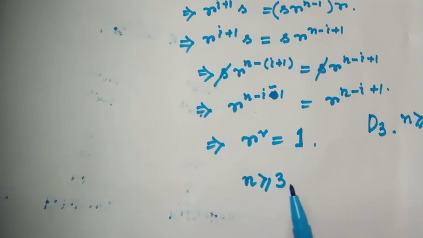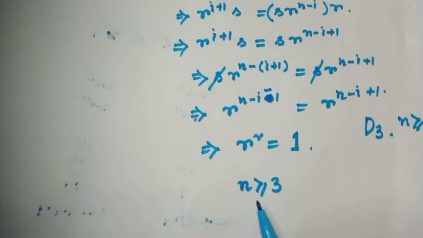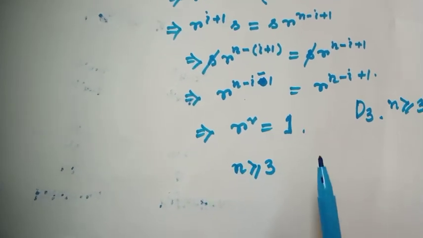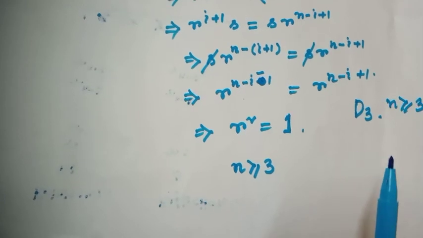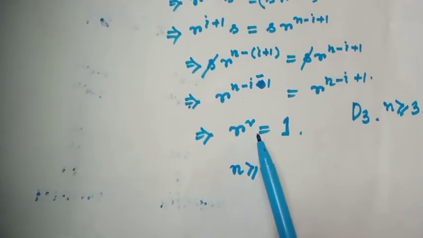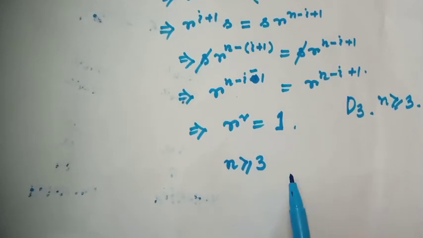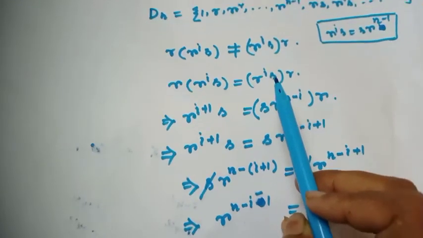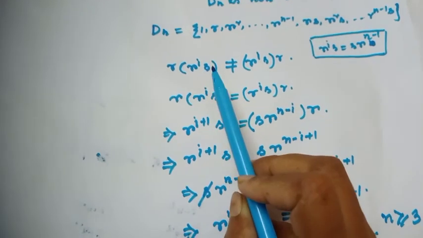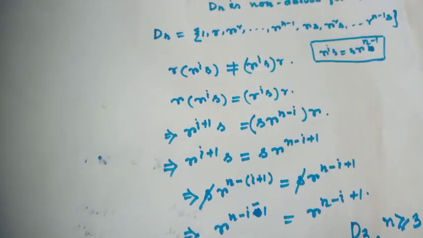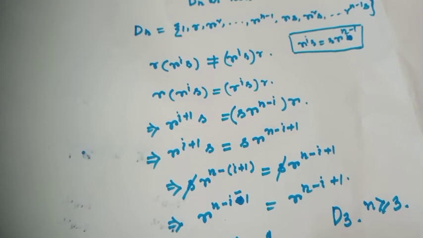But I have chosen n greater than or equal to 3 because Dn is non-abelian for n greater than or equal to 3. So r square equal to identity is not possible for n greater than or equal to 3. So our assumption is wrong. That means Dn cannot be abelian for n greater than or equal to 3. Okay? Well.